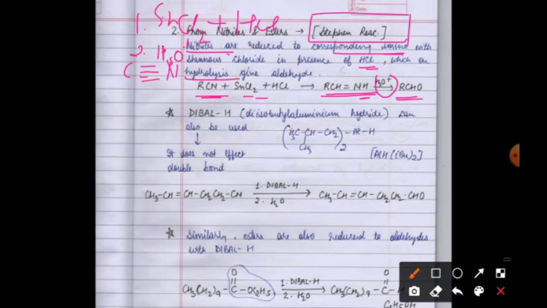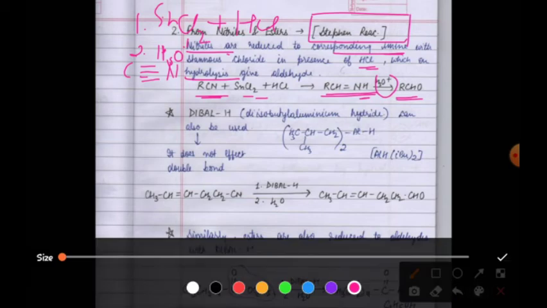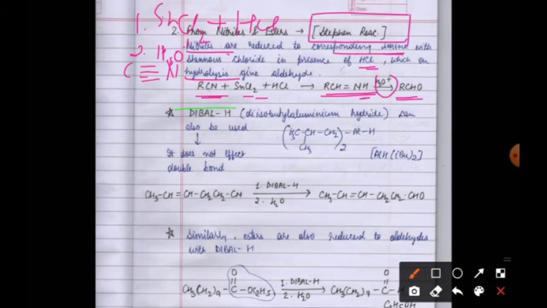Now one more reagent is given, known as DIBAL-H. This stands for diisobutyl aluminium hydride. See the formula written: this is isobutyl, and 2 is there because it is diisobutyl, then aluminium hydride.